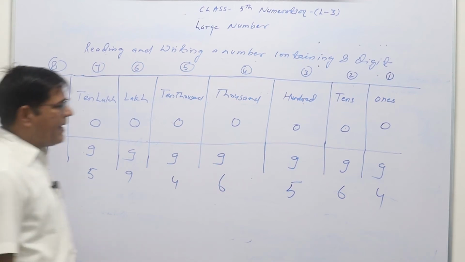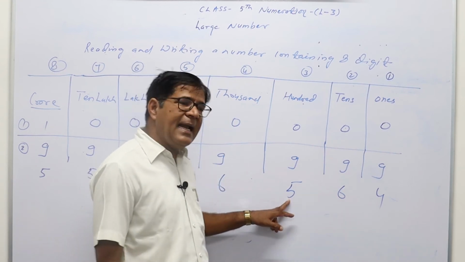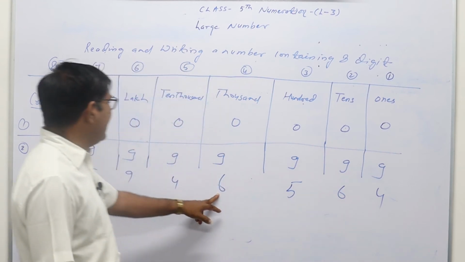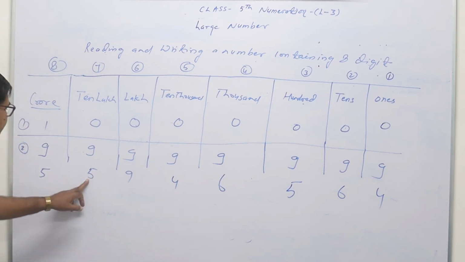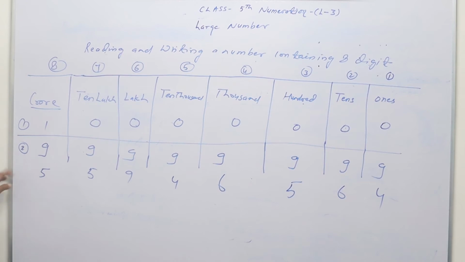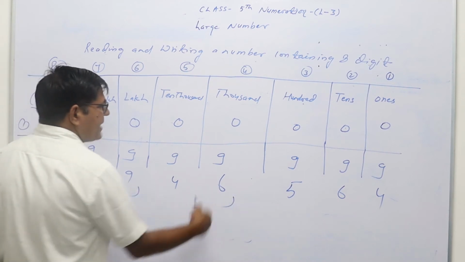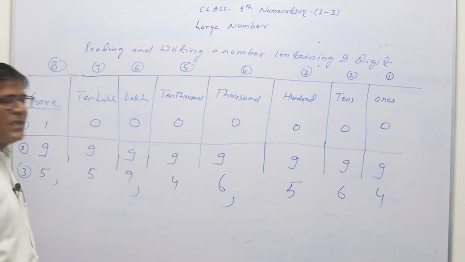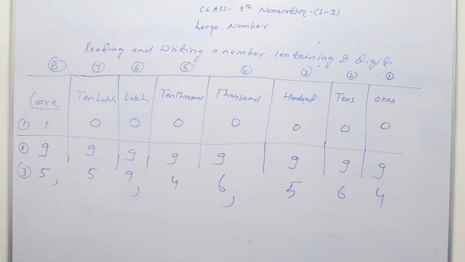Start from the right hand side: first ones, then tens, then hundreds, then thousands, then ten thousands, then lakh, then ten lakh, and then crore. So this number will be 5 crore 59 lakh 46,564. In this way we can write so many large numbers, that is, in crores.